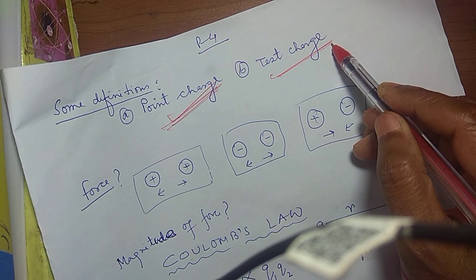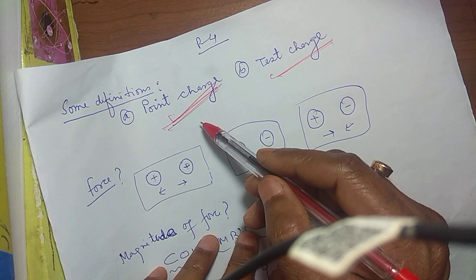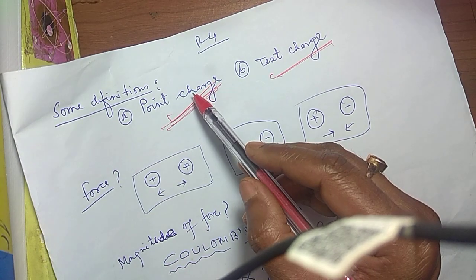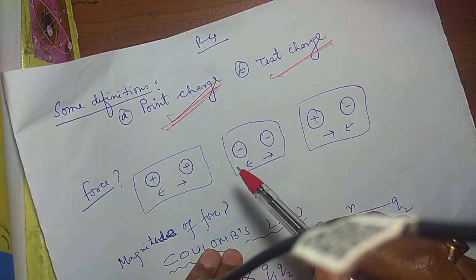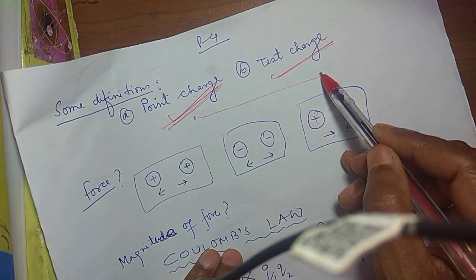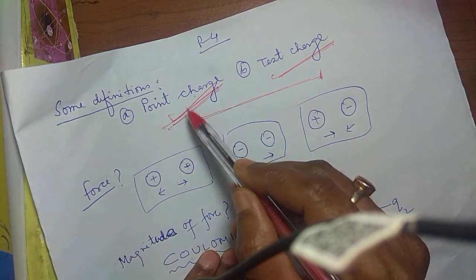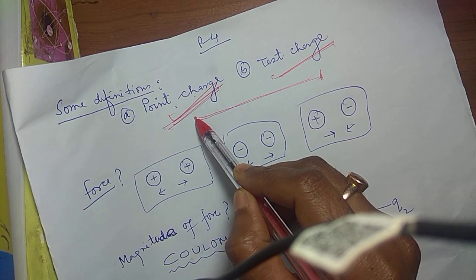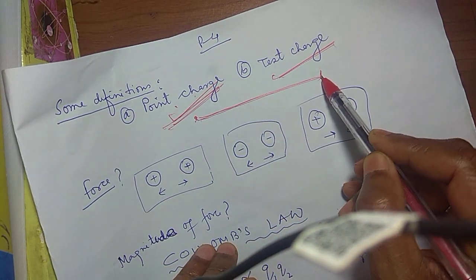Now point charge, you see point. As we discussed in class 11, there is nothing called big, small, large, etc. These are only relative ideas. So a point charge here is a point with respect to the distance between them. When I consider the charge as a point charge, with respect to the distance from where I am considering it, its dimension is very small. So a point charge is a charge whose dimensions are very small relative to the distance from which I am considering it. Don't be confused.